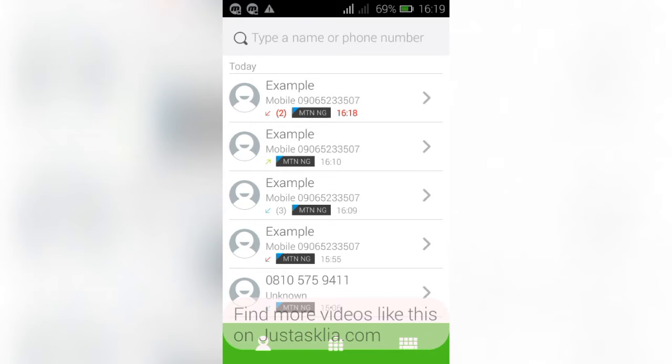I also noticed that it doesn't work for Android version 4.2 and below because it doesn't have this option. But from Android version 4.4 and above, it actually works. So you can try it out yourself.